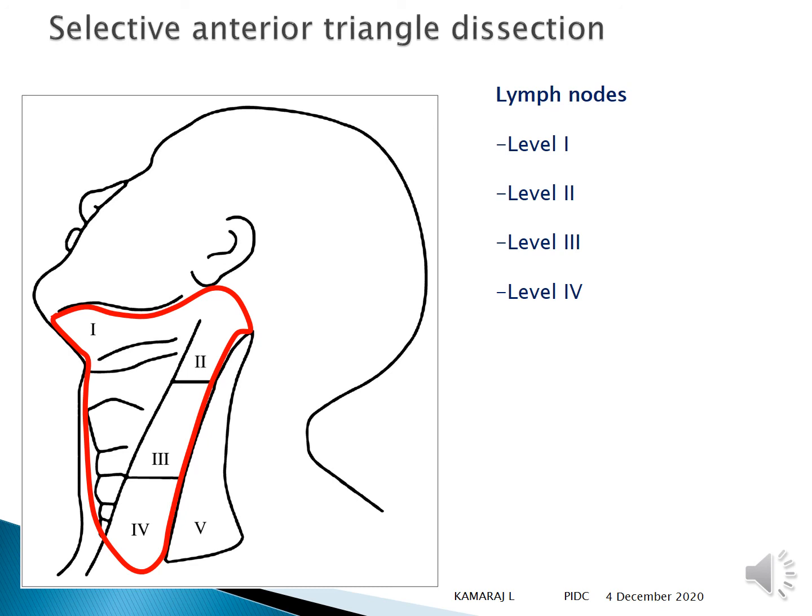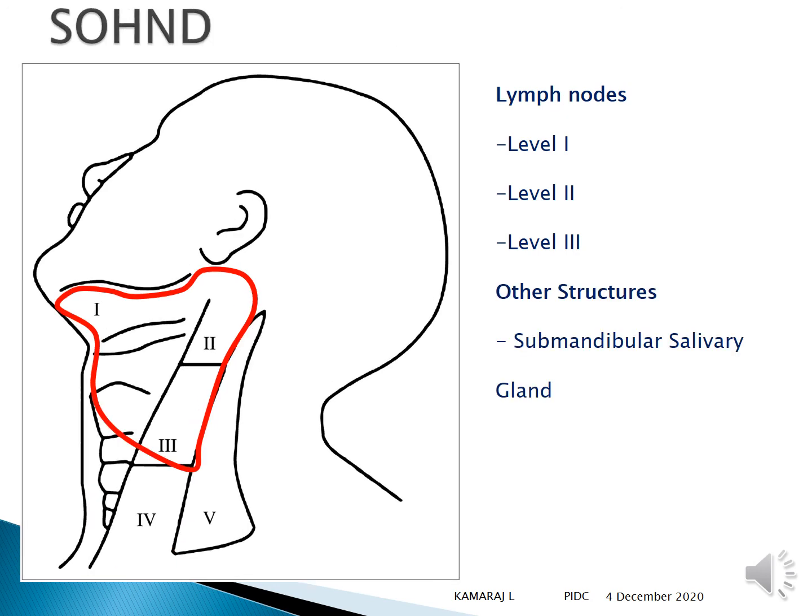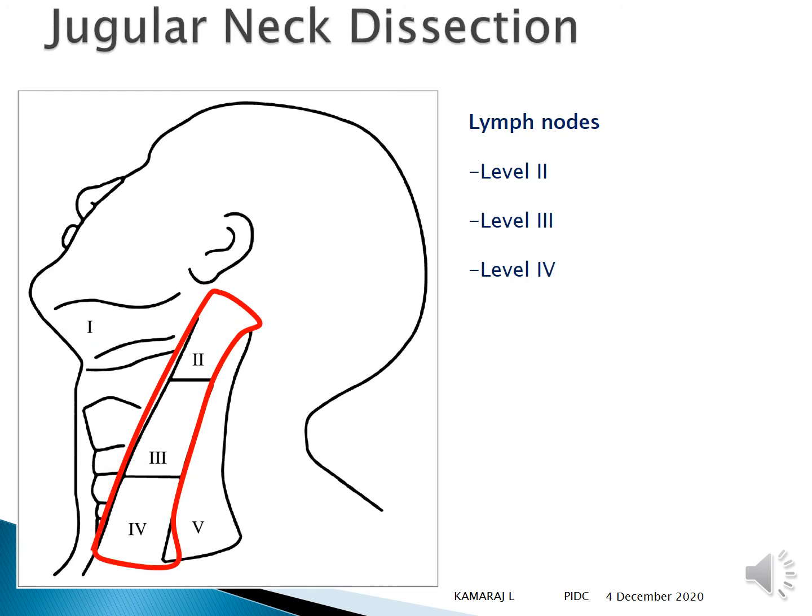Level 1, submental and submandibular; upper jugular, level 2; level 3 is middle jugular at the level of omohyoid; lower jugular, level 4 has been removed. SOND, or supraomohyoid neck dissection, is the abbreviation for SOND. Level 1, 2 and 3 are removed along with other structures like the submandibular salivary gland. Jugular neck dissection will be level 2, 3 and 4.